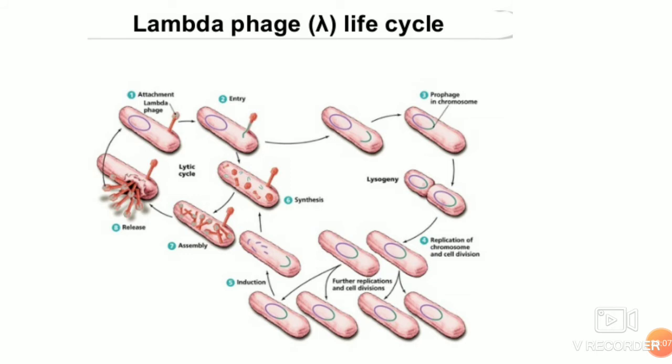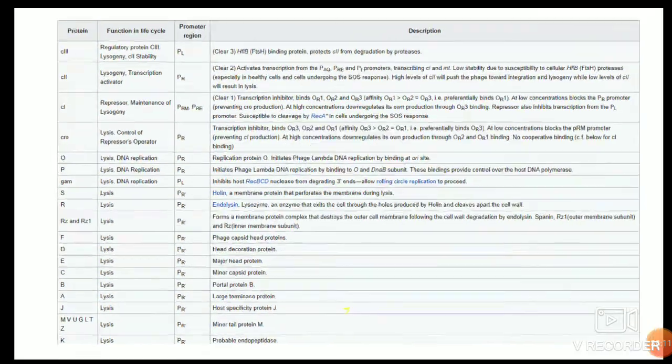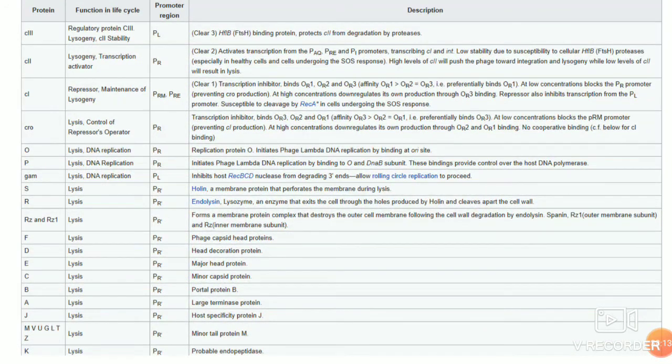The important proteins produced by the lambda phage are, first, the C3 protein, a very important protein that protects the C2 protein from degradation by proteases. The C2 protein is also very important.